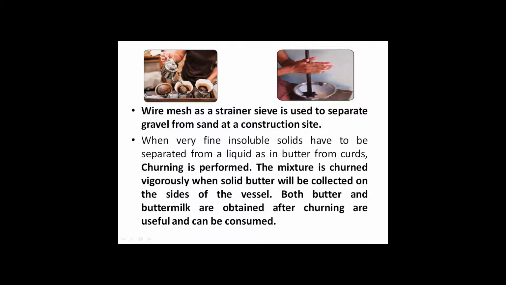Wire mesh as a strainer sieve is used to separate gravel from sand at a construction site. When very fine insoluble solids have to be separated from a liquid, as butter from curds, churning is performed. The mixture is churned vigorously and solid butter will be collected on the sides of the vessel. Both butter and buttermilk obtained after churning are useful and can be consumed.